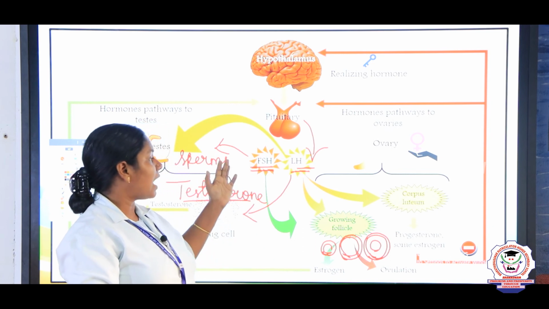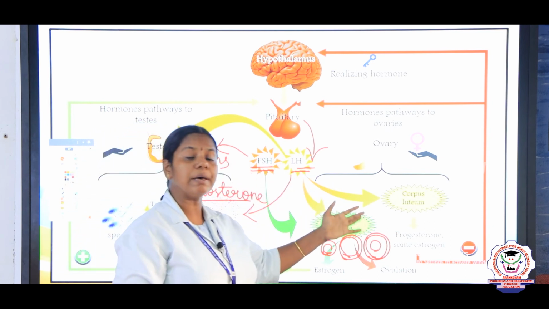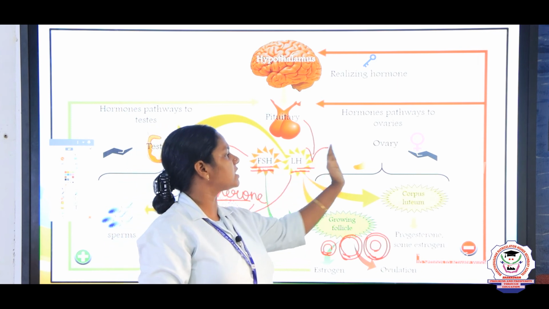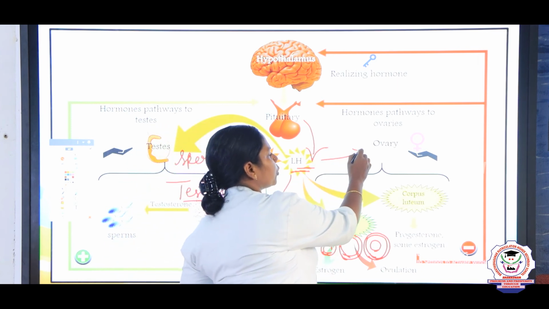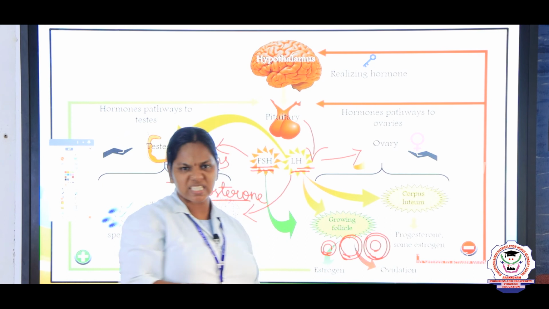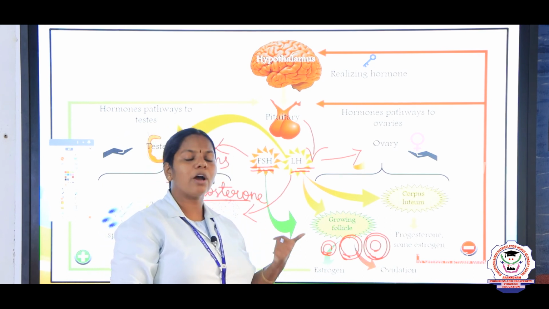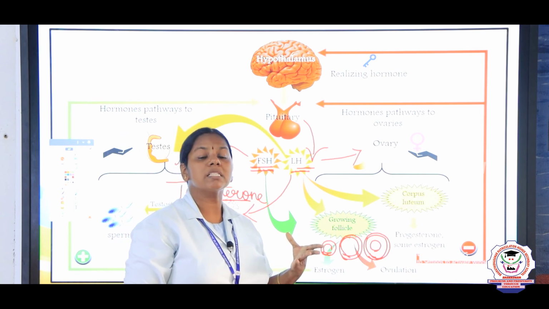Next one, what is the function of this LH in the females? In the females, this LH stimulates the ovaries to produce the ovarian hormones such as estrogen and progesterone, right? And also it stimulates ovulation.